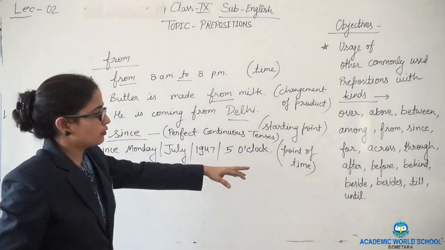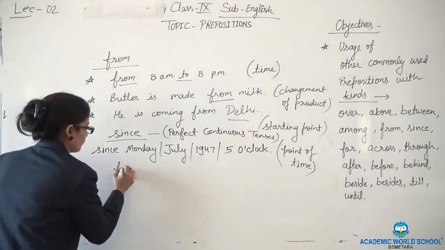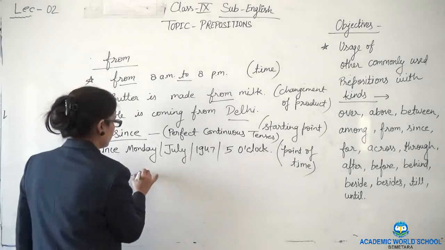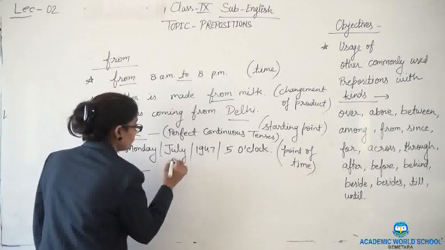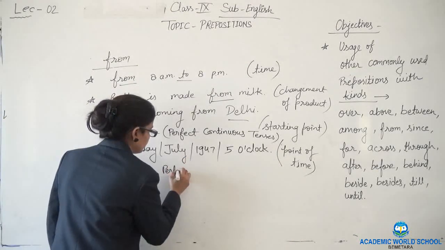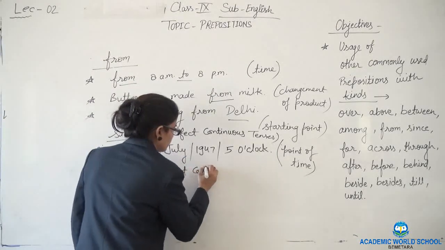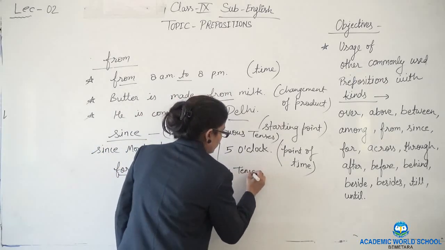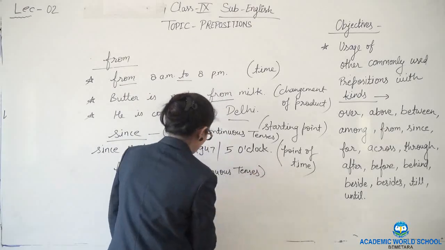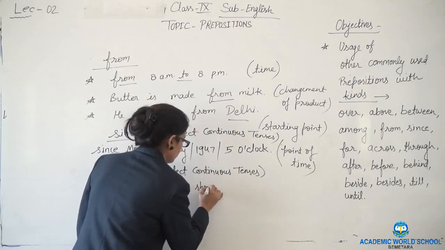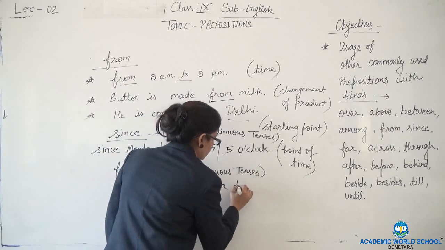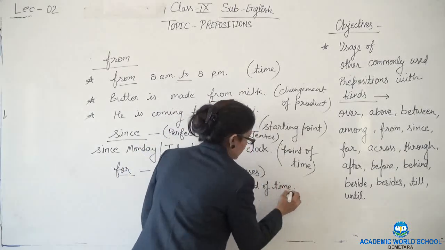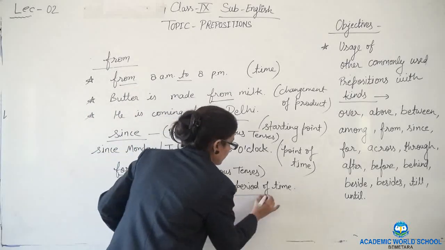Let's see the examples of for. This is also used in perfect continuous tenses, to show a period of time. How will it show the period of time?